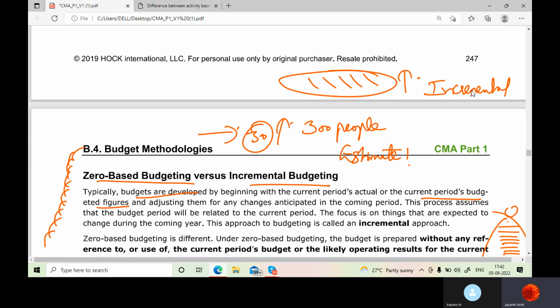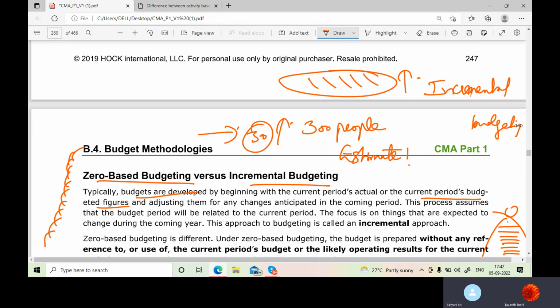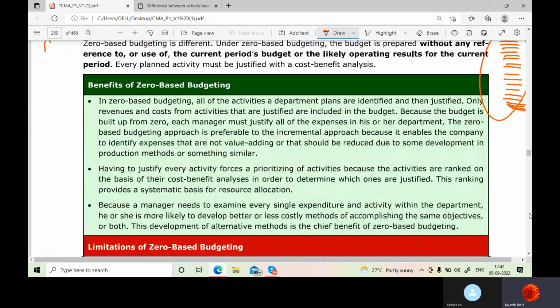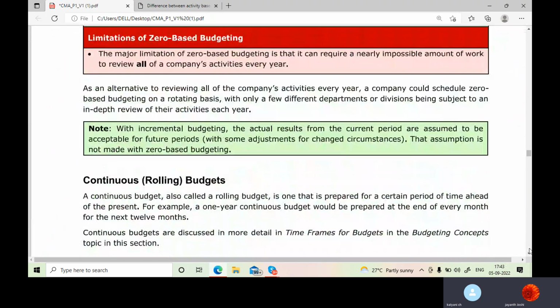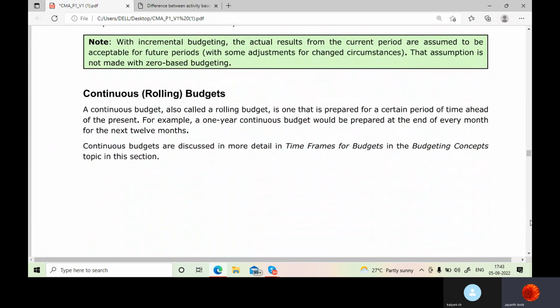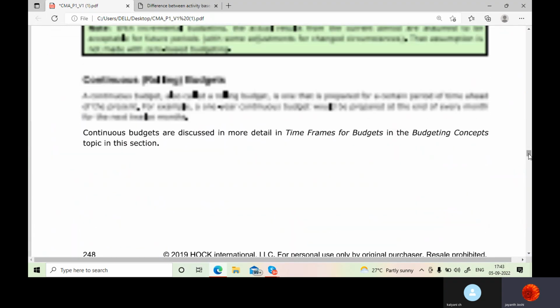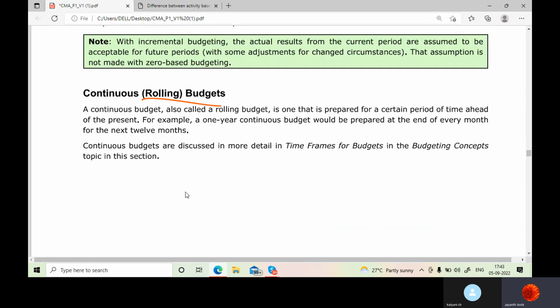Correct or wrong? Yes, sir. Zero-based I already explained: you start from very scratch, zero. And continuous rolling budget is nothing but you are preparing a budget for the month of January. For January you made a sales budget, you have the sales budgeted figure, and taking that as a base, you prepare the February budget, then taking that as a base, the March budget. It goes on continuously, correct?